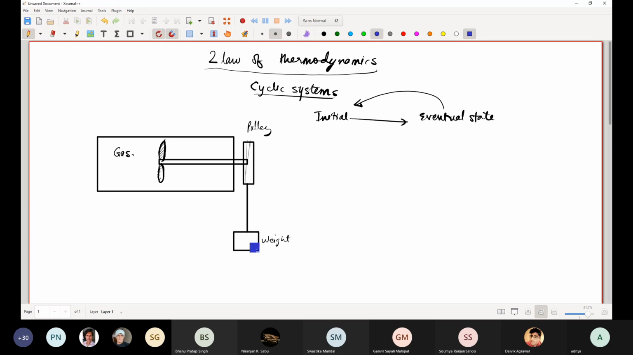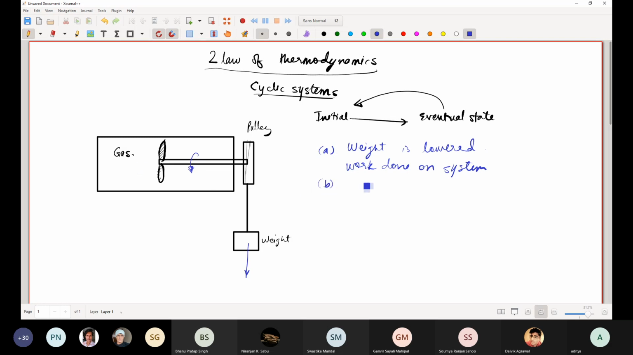Let's say that the weight gets lowered. Step A, weight is lowered. So when the weight is lowered, it means that work is done on the system. How is work done on the system? The work is done on the system by means of rotation of this impeller, and so it is doing some work on the gas.